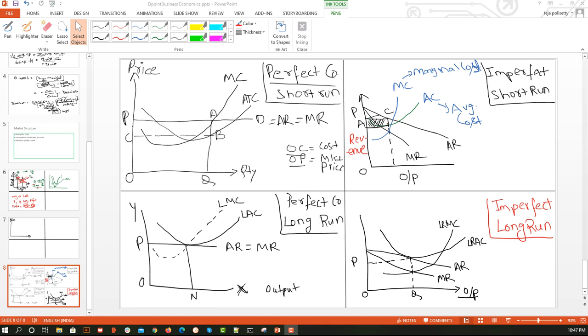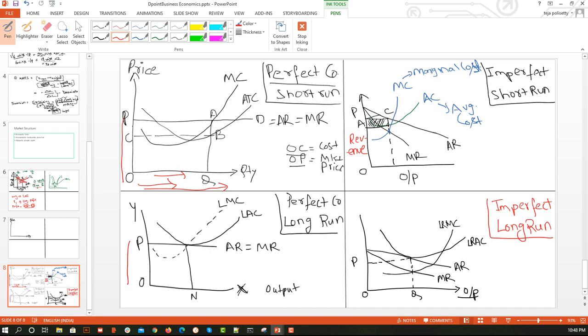As an organization, if I need to sell the product at this price, what level of quantity should I produce so as to get the profit? That is the same across the long run and the short run in perfect competition. Let me repeat: in perfect competition, organizations are price takers, so we sell at the market price. Here the market price is OP. I know I have to sell at this price, so I need to see what quantity I should produce to get the profit.